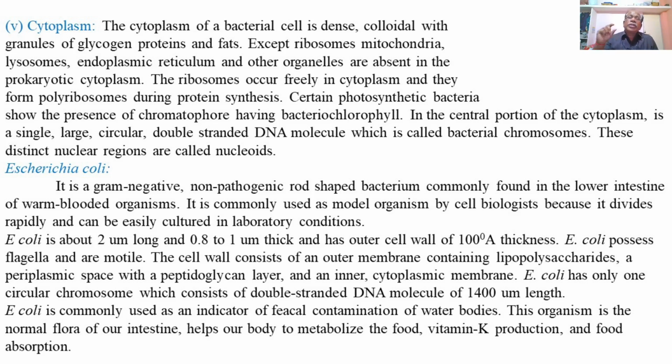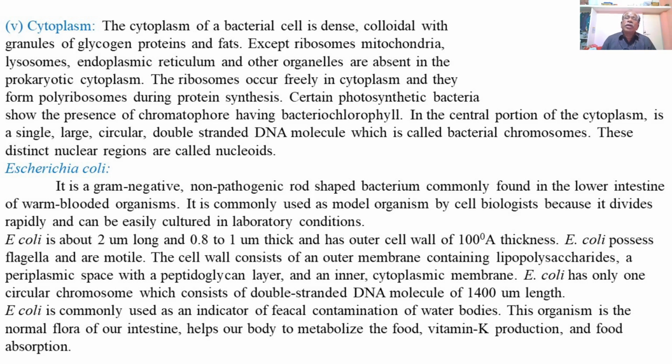bacteria show the presence of chromatophores, or pigment producing cells, having bacteriochlorophyll. This means certain bacteria have the capacity of undergoing photosynthesis as they possess bacteriochlorophyll in their cytoplasm, and there are certain chromatophores present in the photosynthetic type of bacteria.